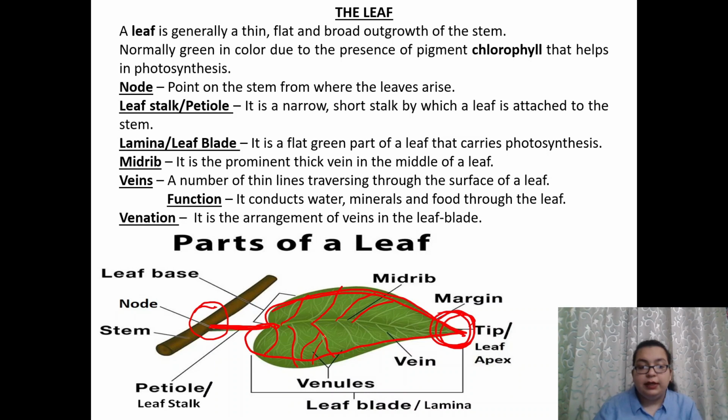Veins are subdivided into many small parts. These are known as venules or veinlets. This portion at the base of the leaf is known as the leaf base.